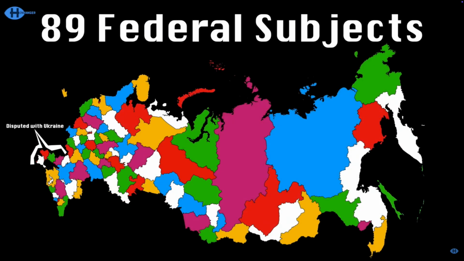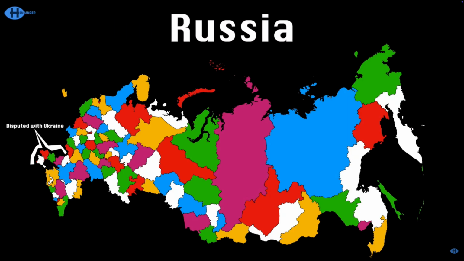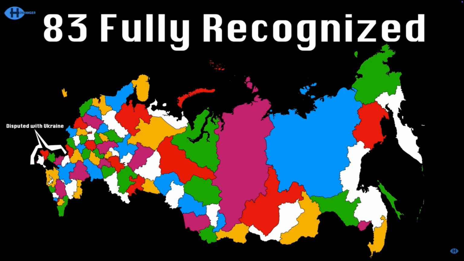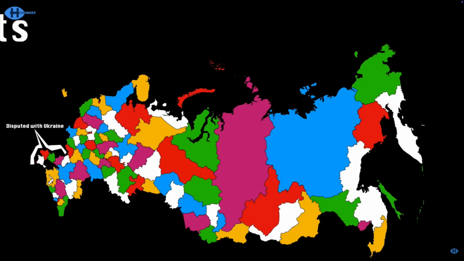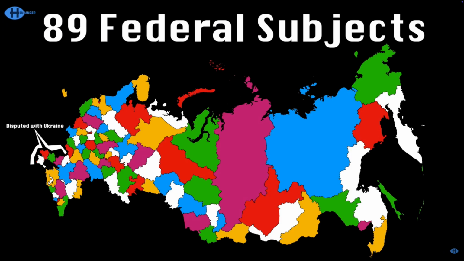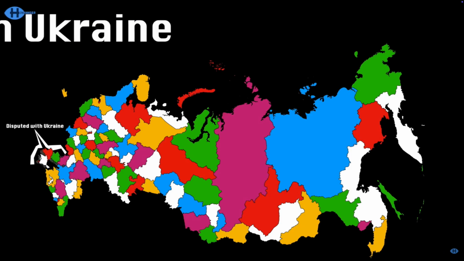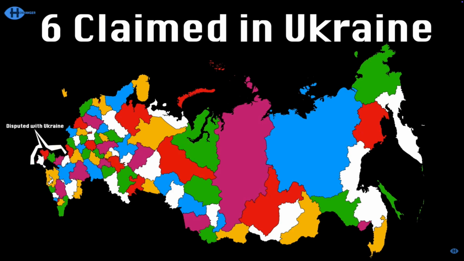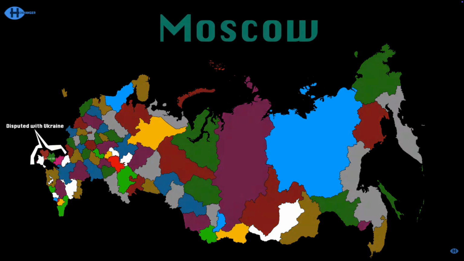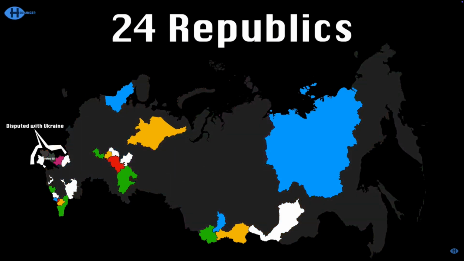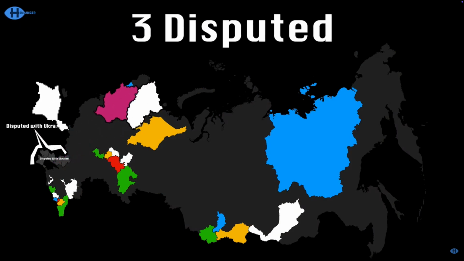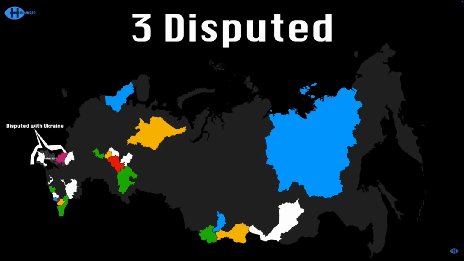There's 89 federal subjects in the Russian Federation. Only 83 are fully recognized internationally. Russia thinks it has 89 federal subjects that they define. 6 are disputed within Ukraine's borders. Moscow's the capital for sure. Russia claims it has 24 republics, each with their own constitution, but only 21 are internationally recognized.